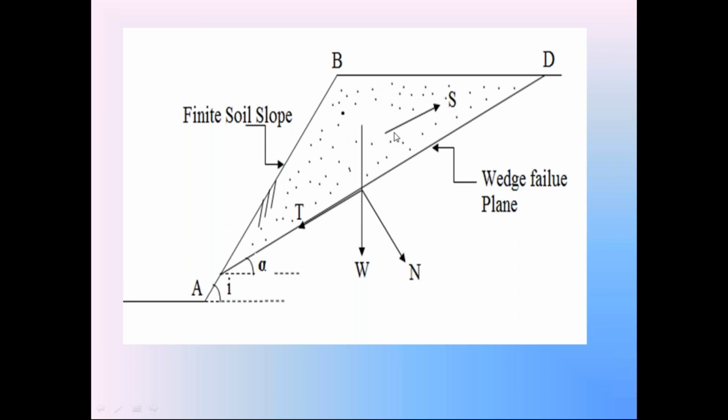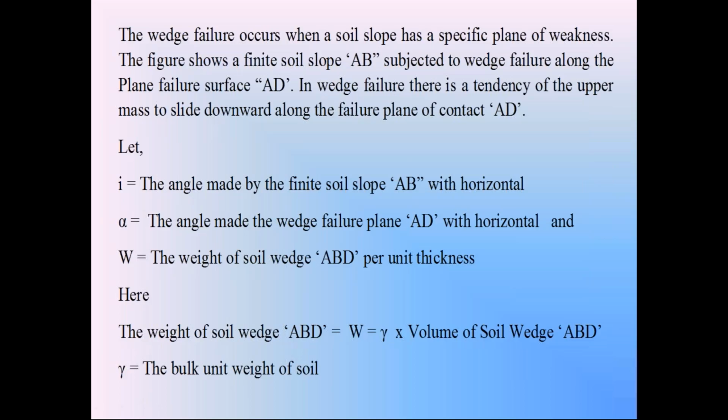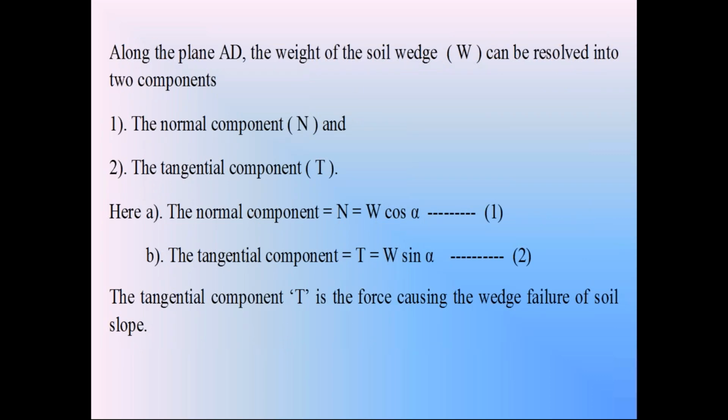So the failure of this soil slope is because of the tangential component T. It causes the wedge failure of the finite soil slope.